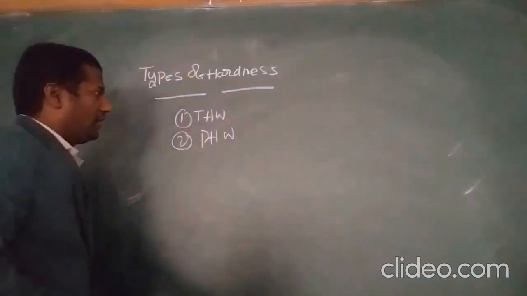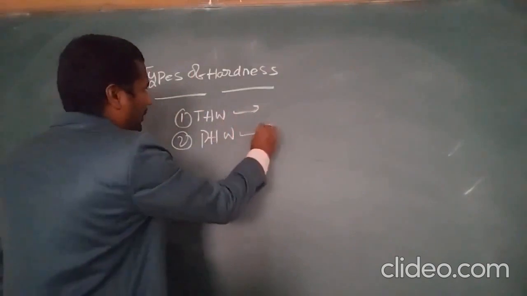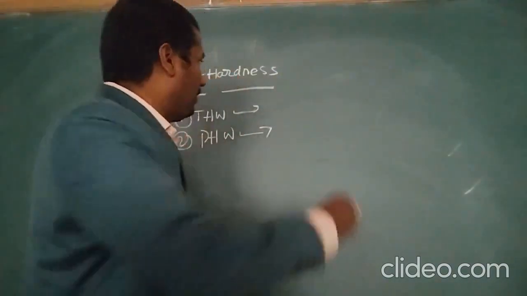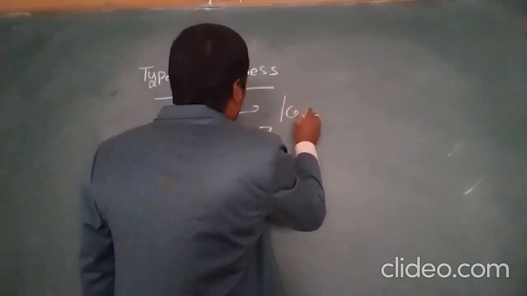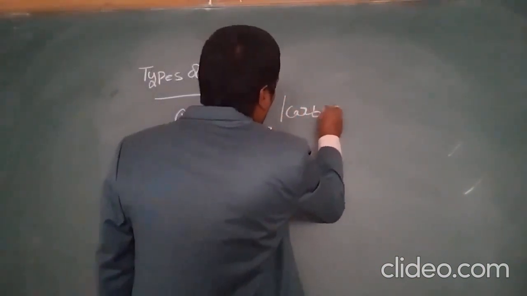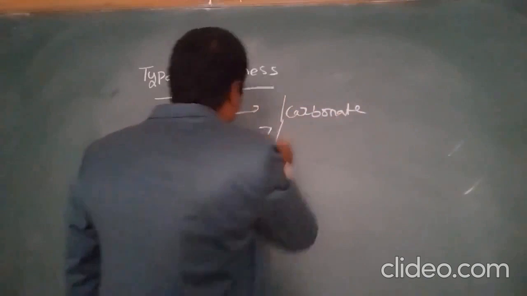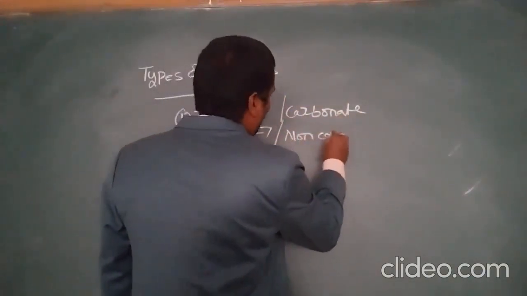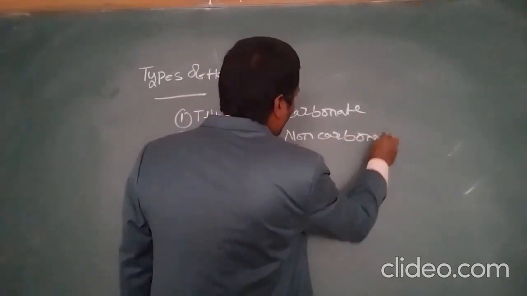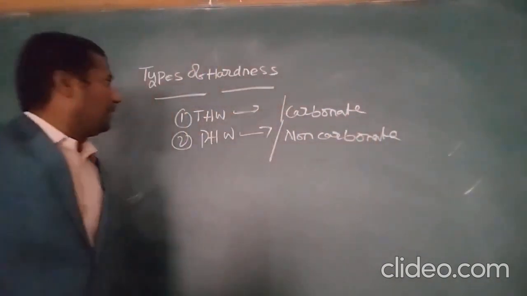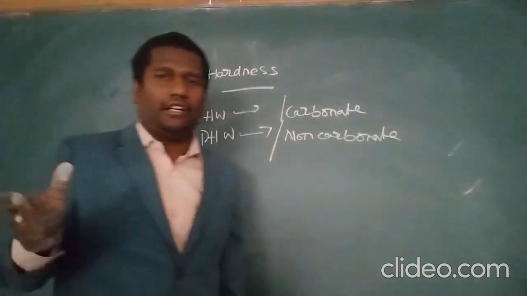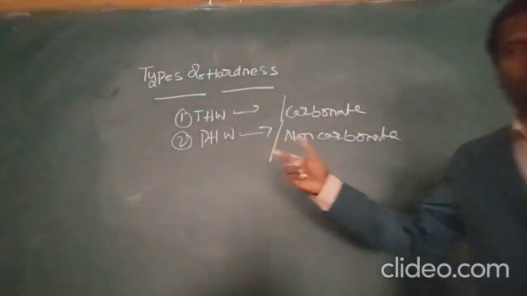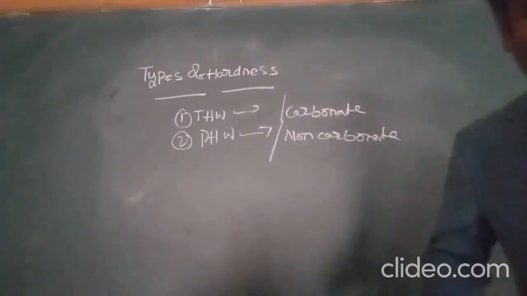Temporary hardness of water is otherwise called carbonate hardness. Permanent hardness of water is otherwise called non-carbonate hardness. Temporary hardness of water can be classified into.